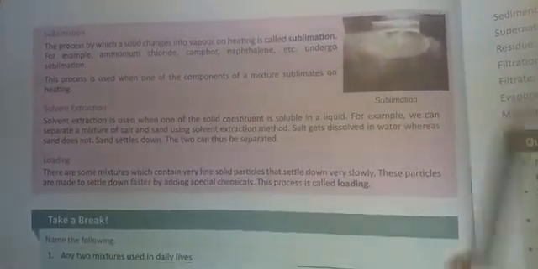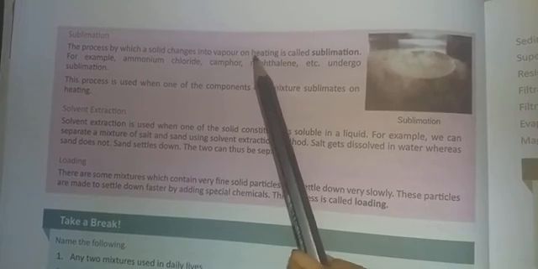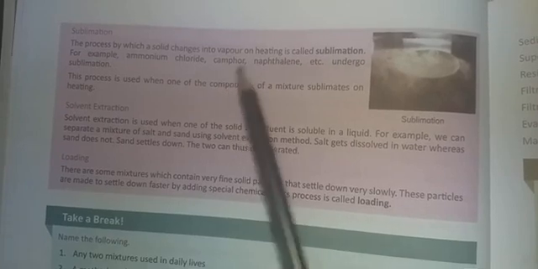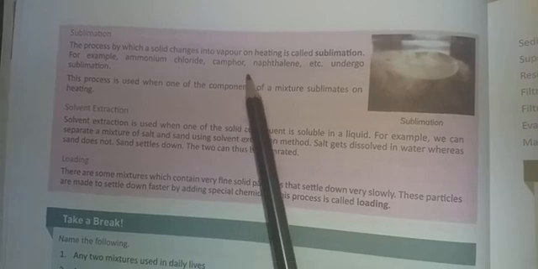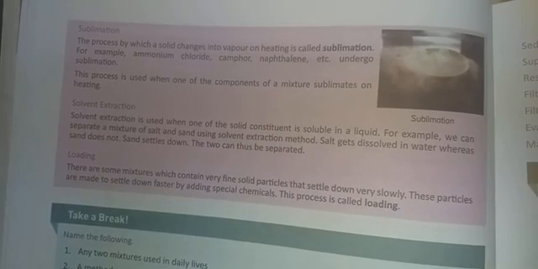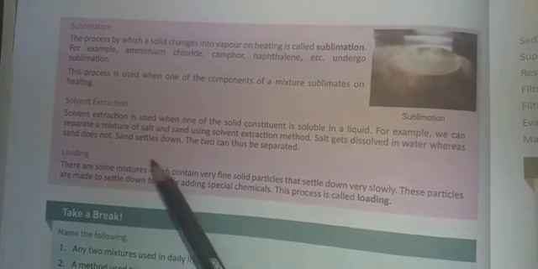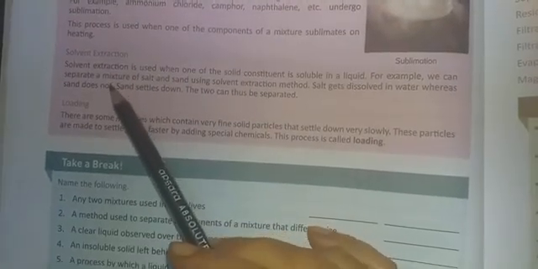Now next is sublimation. You have already heard about it. Sublimation is a process in which a solid directly changes to gas without going through the liquid phase. You have all seen naphthalene, from solid it becomes gaseous, but you don't see liquid in that case. Ammonium chloride is another substance that sublimates. If we have a mixture, we just heat it, and the thing that sublimes can be separated.